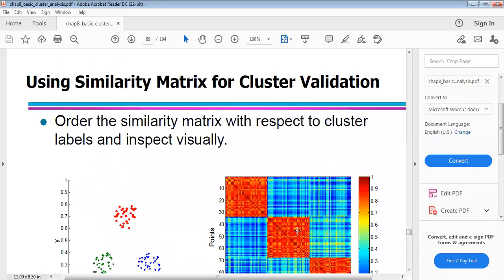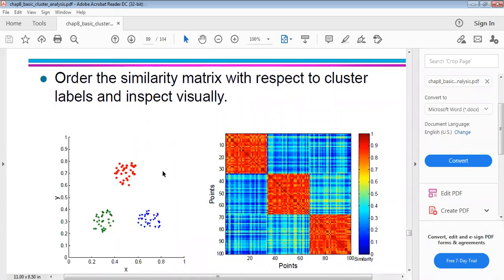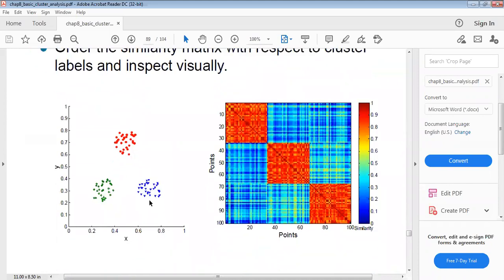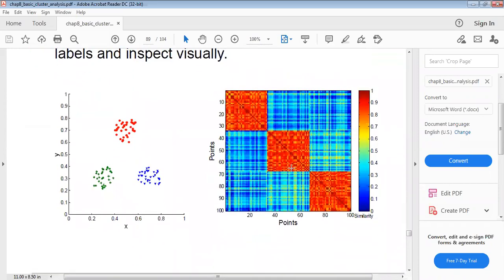Next one is using the similarity matrix for cluster validation. That is, order the similarity matrix with respect to the cluster labels and inspect it visually. These are the three clusters, to which the k-means algorithm is applied, and here you can get the points like this: blue, green, and red.